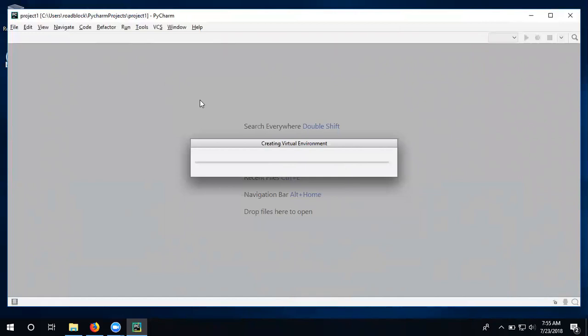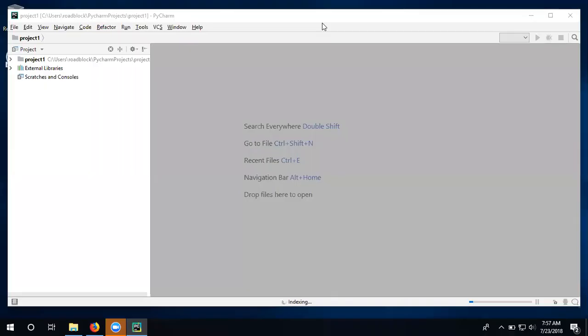It will take some time to create a virtual environment. While the indexing gets over, just wait for a while. So indexing is over. This is my folder that I have created first.